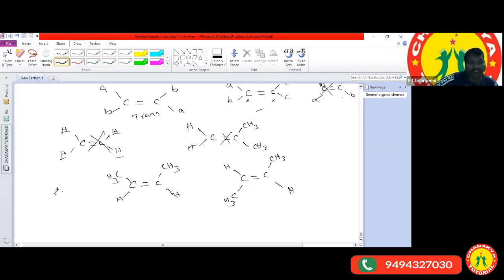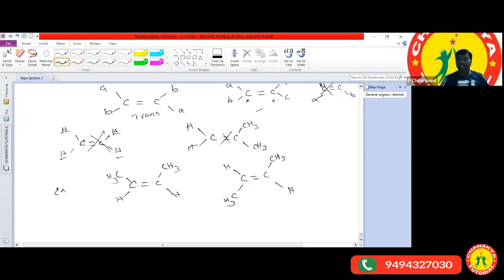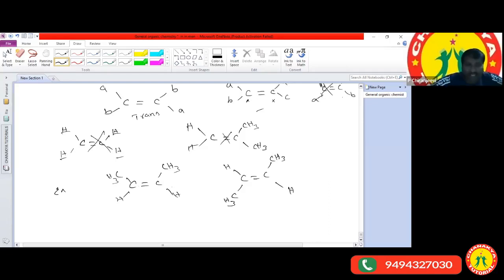Two structures I have given. Which one is the cis and which one is the trans? First one is cis, second one is trans. Very good, Anjan. On which basis are you telling that the first one is cis and the second one is trans? Because they are on the same side, identical towards each other. Sir, if you take methyl groups, this is the plane. Two identical atoms are present at the same side of the double bond. Here also, two hydrogen atoms are present at the same side of the double bond. But in this one, Anjan, two methyl groups are present in exactly opposite direction. Here two hydrogen atoms are present in the opposite direction. When they are present in opposite direction, we call it a trans. This we call a cis.